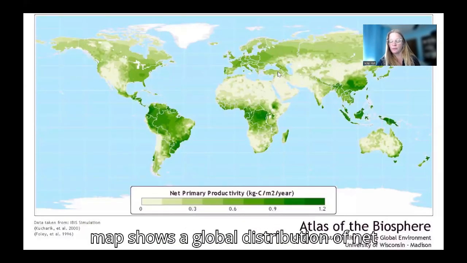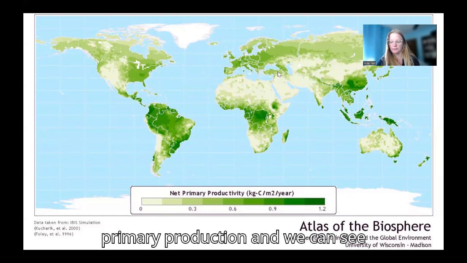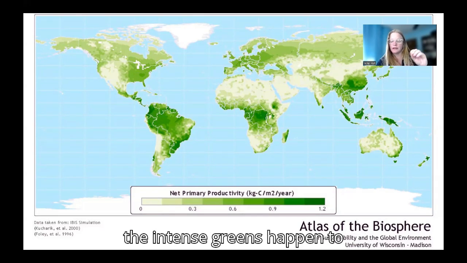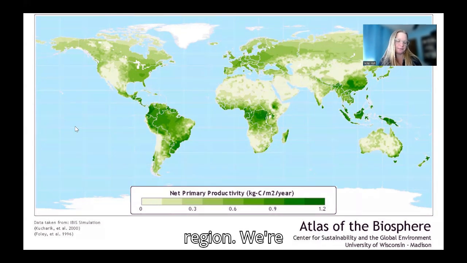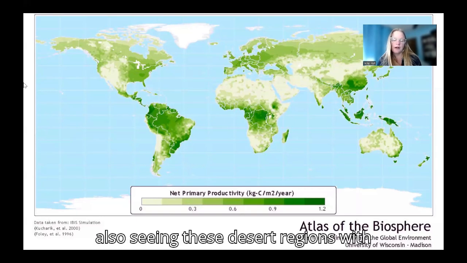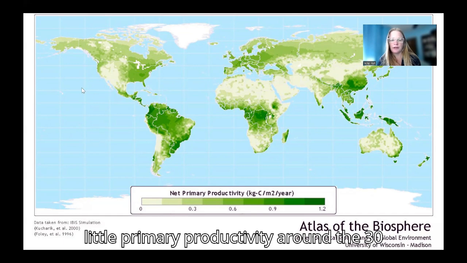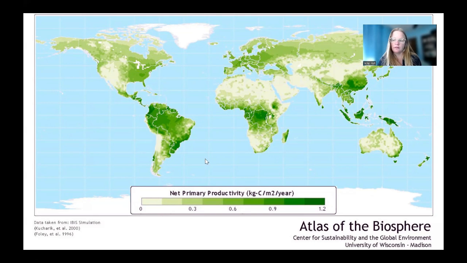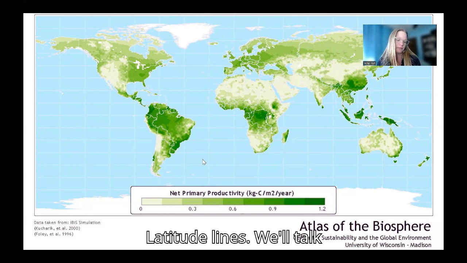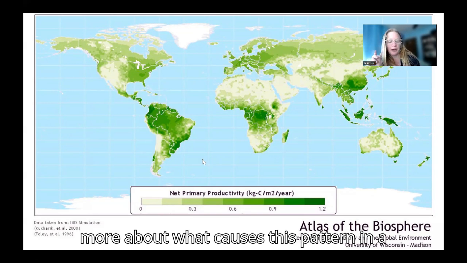This map shows a global distribution of net primary production. And we can see the intense greens happen to occur mostly around this equator region. We are also seeing these desert regions with little primary productivity around the 30 degrees north and 30 degrees south latitude lines. We'll talk more about what causes this pattern in a little bit.